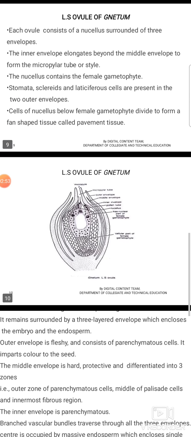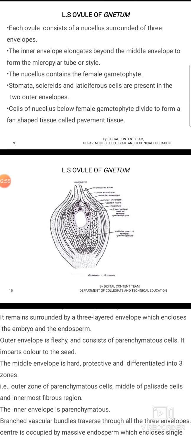Coming to the structure of seed. The seed remains surrounded by a 3-layered envelope which encloses the embryo and endosperm. The outer envelope is fleshy and consists of parenchymatous cells, and it imparts color to the seed.